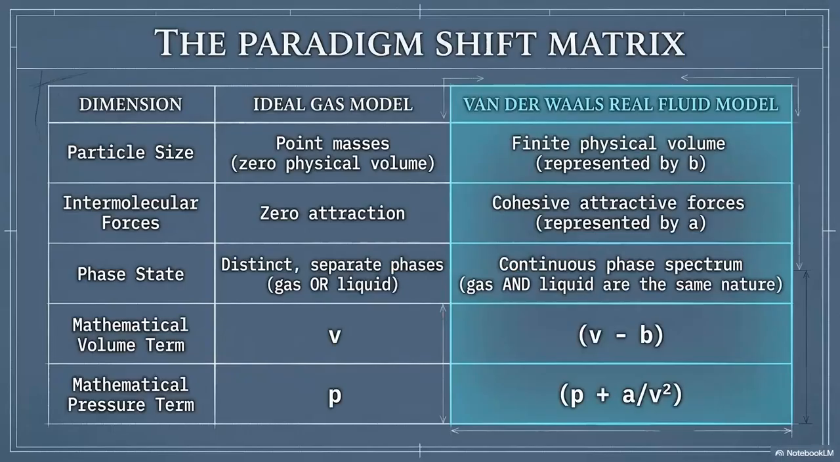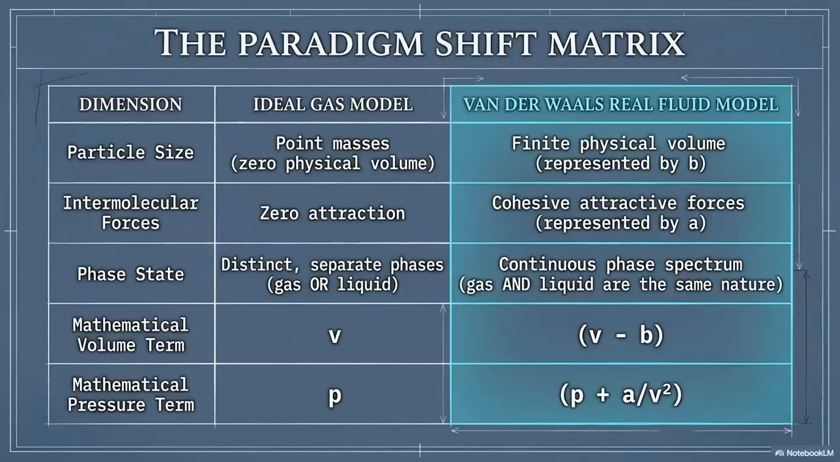Let us examine the paradigm shift matrix, which systematically compares the classical ideal gas model against the revolutionary van der Waals real fluid model across 5 critical dimensions. First, regarding particle size, the ideal model assumes zero volume point masses, whereas van der Waals introduces a finite physical volume represented by B. Second, intermolecular forces shift from zero attraction to cohesive attractive forces represented by A.